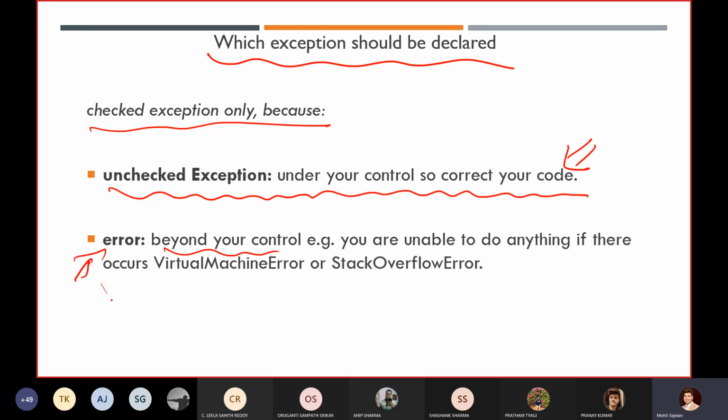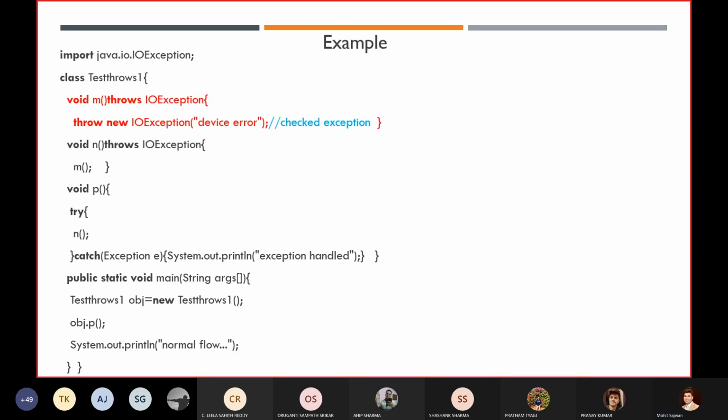So you already know that errors are beyond our control. From a programmer's point of view, we generally say that we never deal with these kinds of things. Even if you have an idea about hardware, you can sort out such issues, but we are not handling those. We are just handling the logic-related things. Right, so let's take one example, and using this example, we will try to understand.